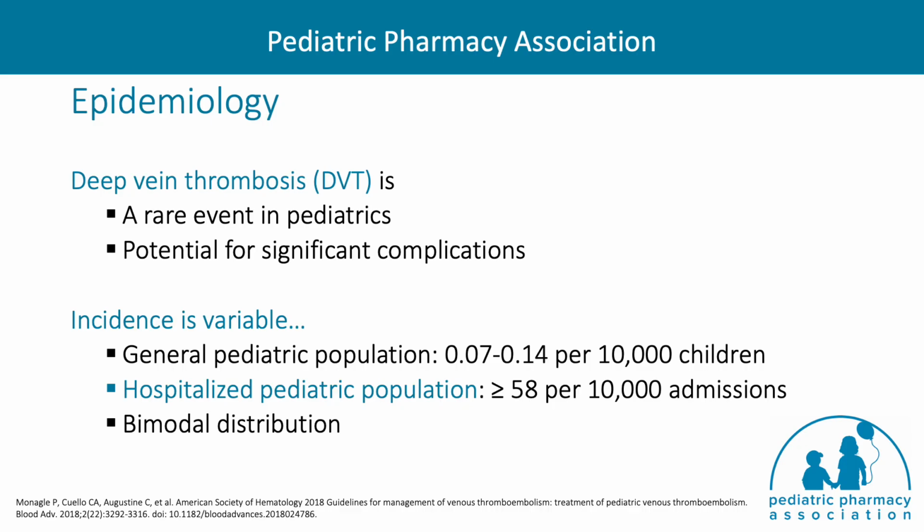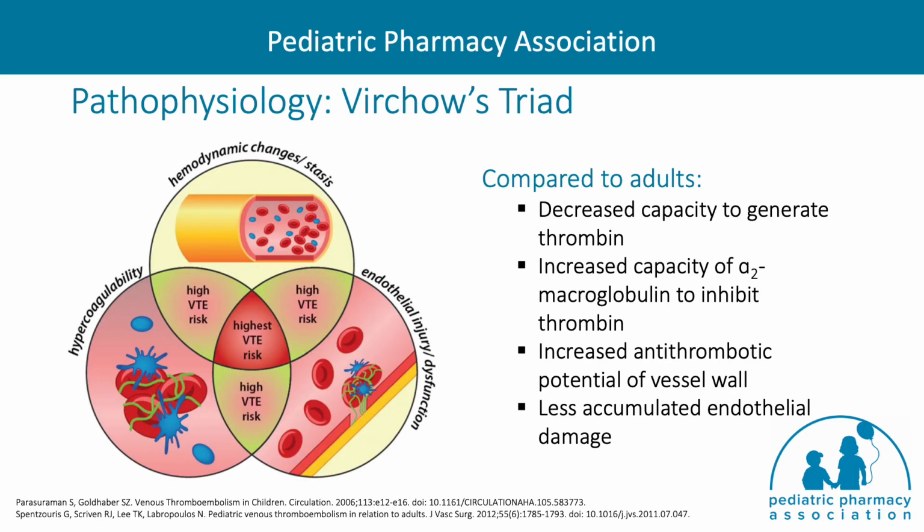as well as adolescents. The low incidence of DVTs in pediatric patients compared to adults is due to differences in the underlying physiology between children and adults. DVTs occur when one or more components of Virchow's triad is activated, which include a state of hypercoagulability, endothelial injury, and/or changes in hemodynamics.